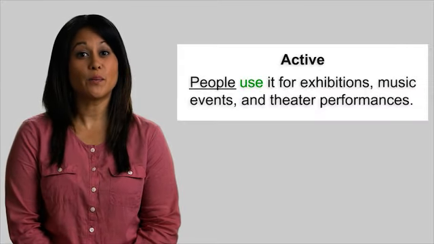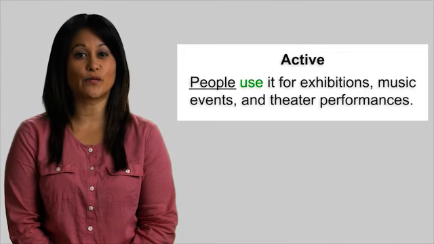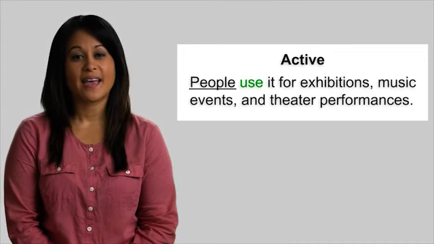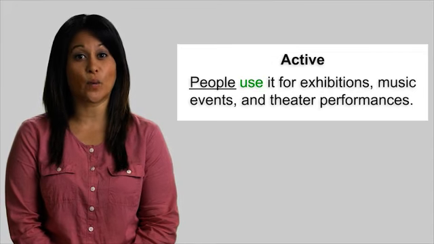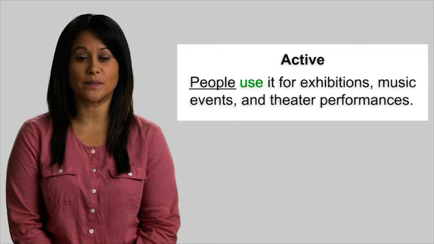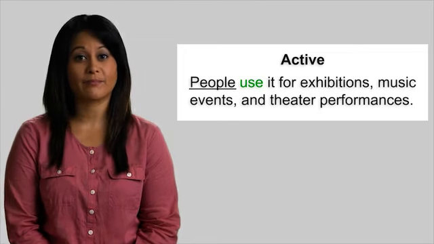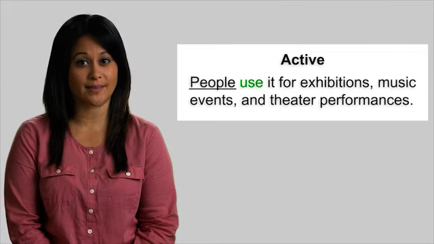Let's look at another example. People use it for exhibitions, music events, and theater performances. This sentence is in the active voice. The focus is on the subject, people. But we don't need to focus on the people. The building is what is important.